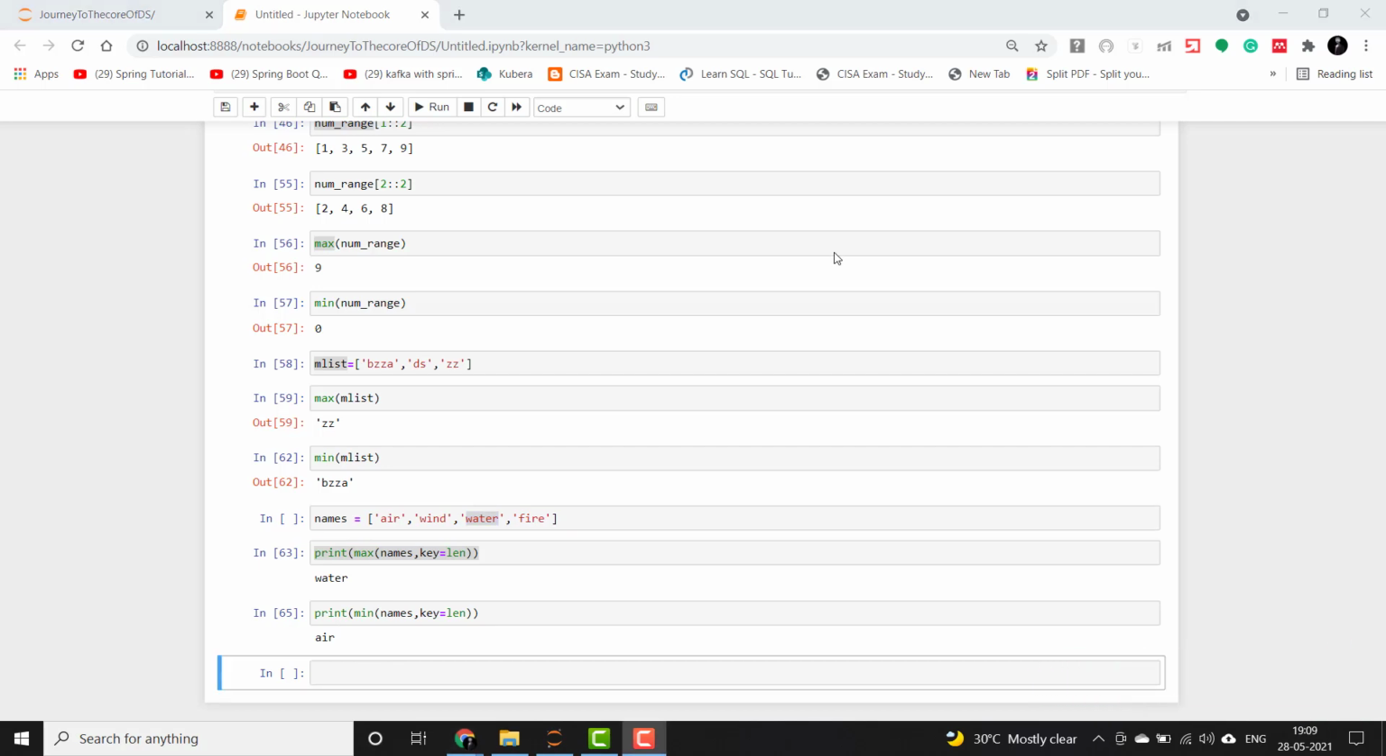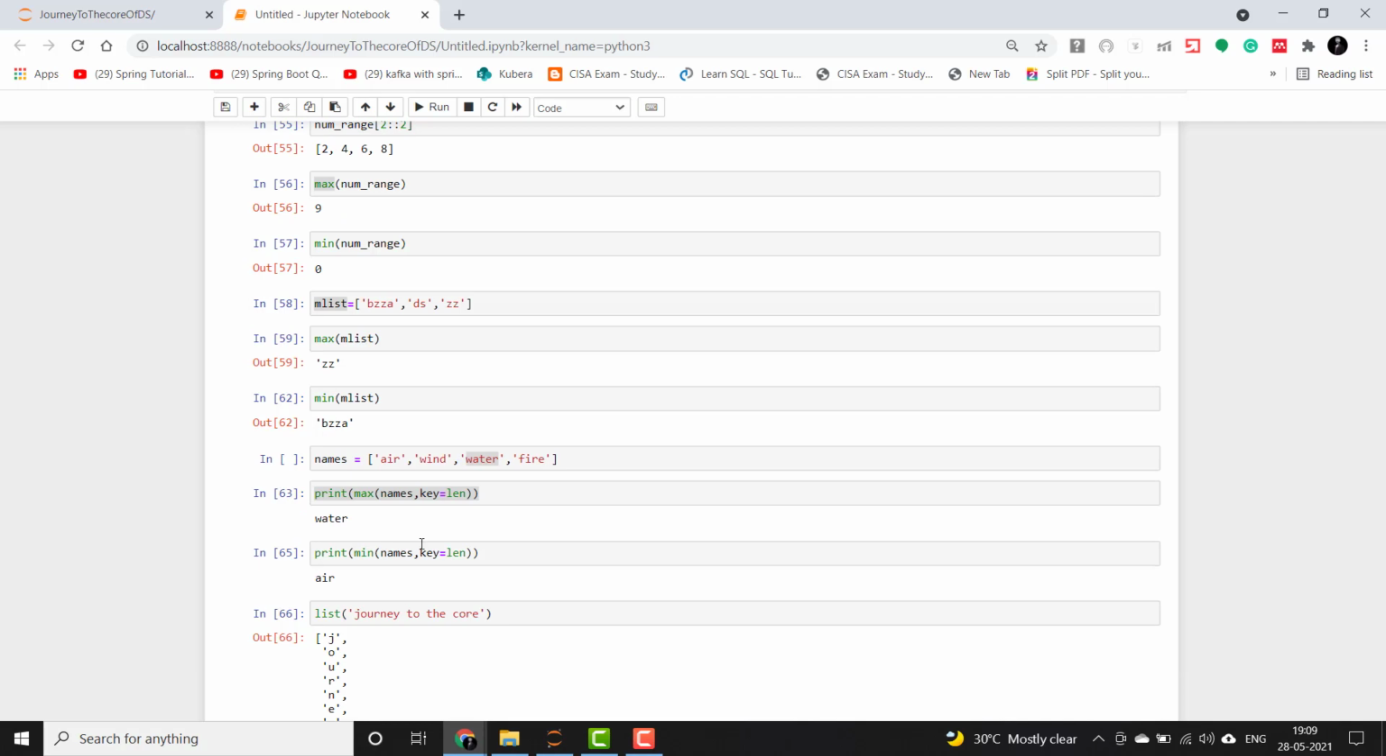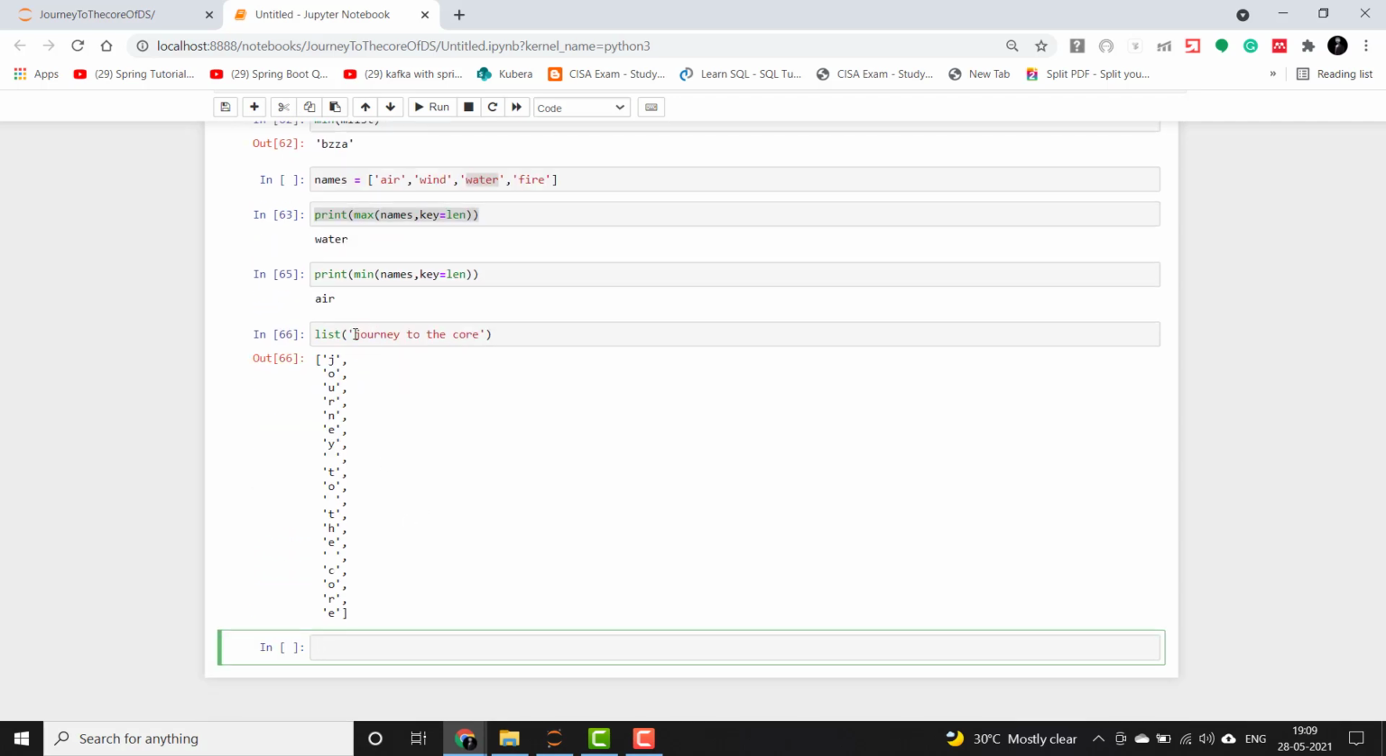Clear? So there's an interesting function here which can convert a string into a list. Let's check. If we give list as a function and give journey to the core, you can see here it is all converted per character, and you'll also see some spaces in between. This way you can convert a string into a list, each character.